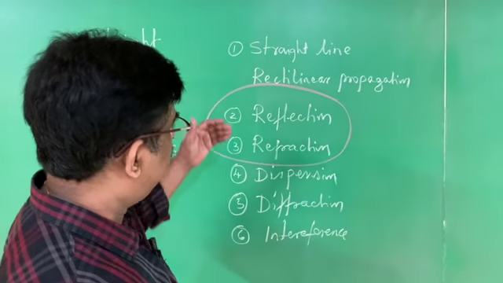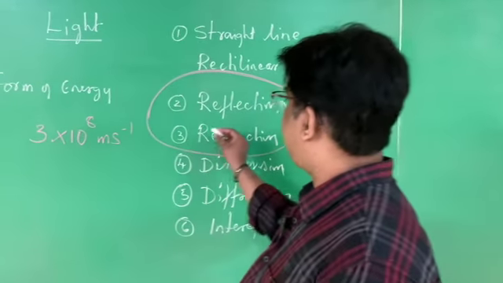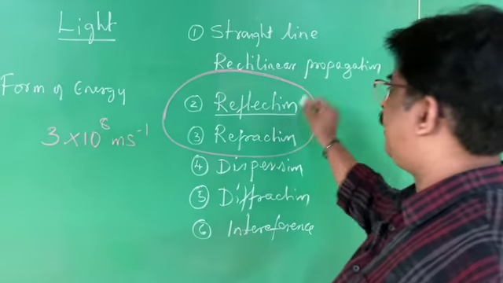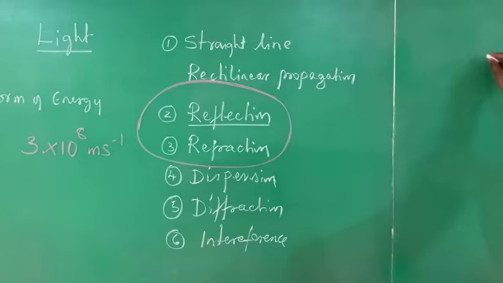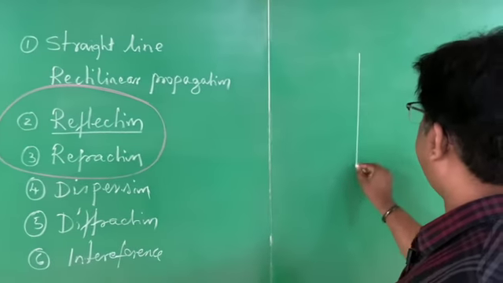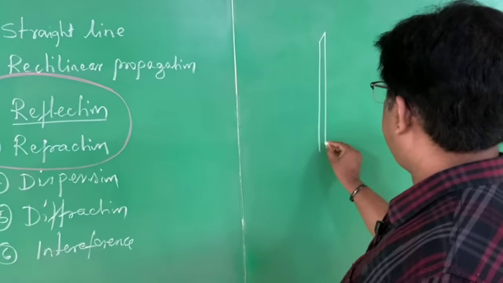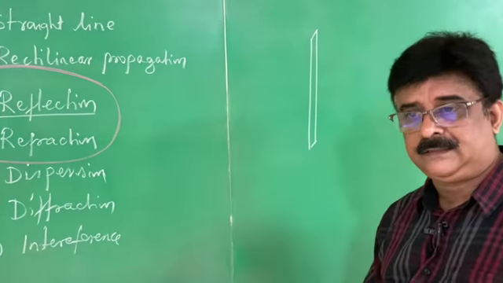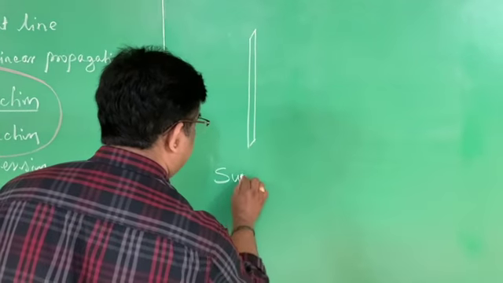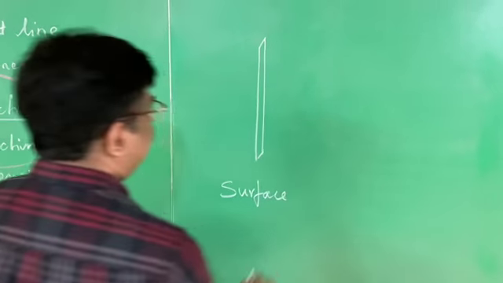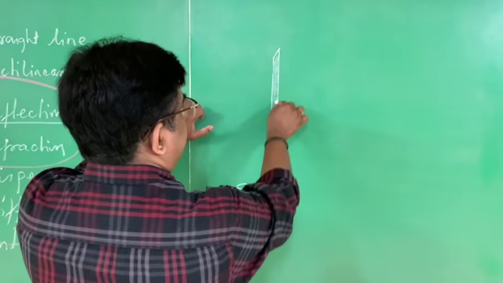We start by understanding what is reflection of light. The first unit in the 10th standard syllabus is reflection of light. When we see a surface, I draw a diagram like this. Here there is a surface, any surface. It is a polished, shiny surface.